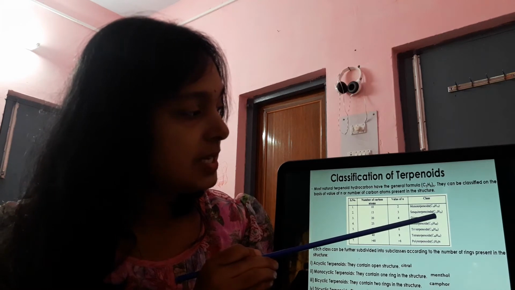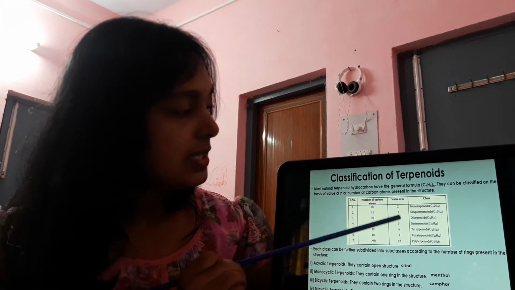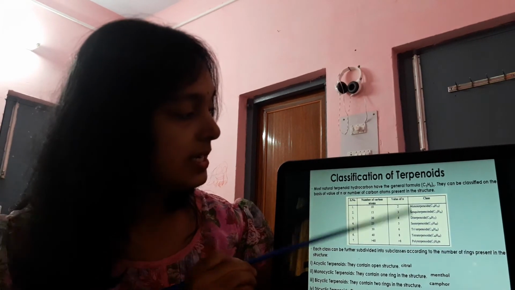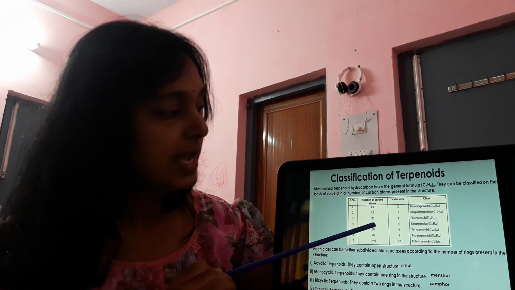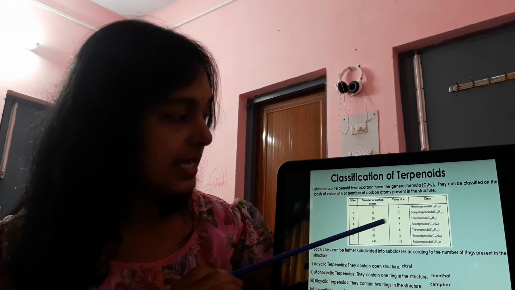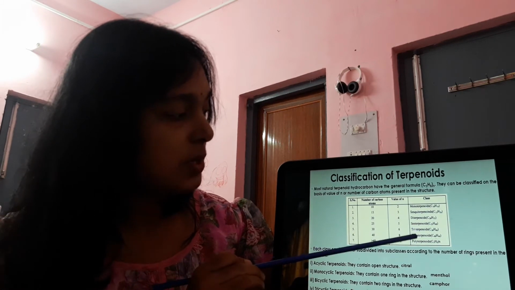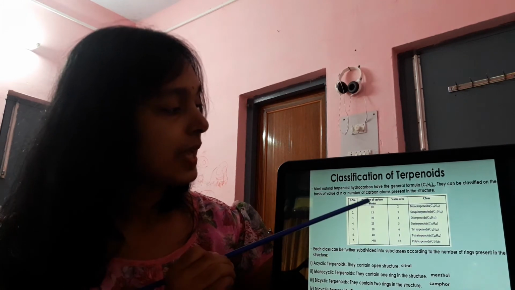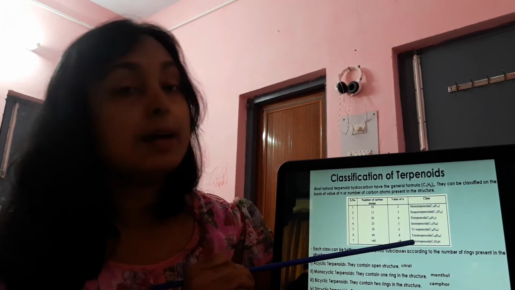It is C15H24, right? For n equal to 4, carbon is equal to 20, it will be diterpenoid. When n is equal to 5, C is equal to 25, it will be sesterterpenoids. When n is 6 and carbon 30, triterpenoids. 8 and 40, tetraterpenoids, and if n is greater than 8 and carbon will be greater than 40, then it is called polyterpenoids,